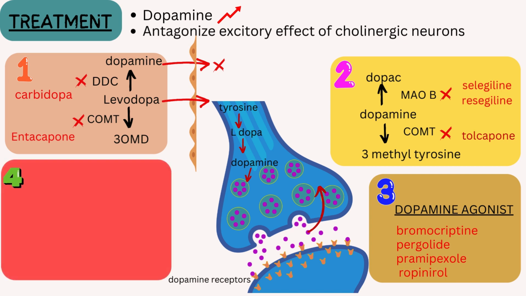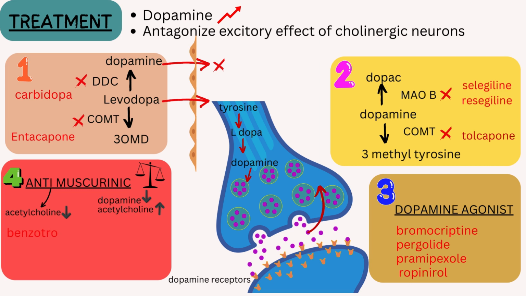Last but not the least, we use anti-muscarinic drugs. As we know that decreased dopamine levels increase the acetylcholine level inside the brain and produce cholinergic side effects. So by using anti-muscarinic drugs, we can help to improve the symptoms of Parkinson's disease. For example, benztropine, amantadine, and trihexyphenidyl.